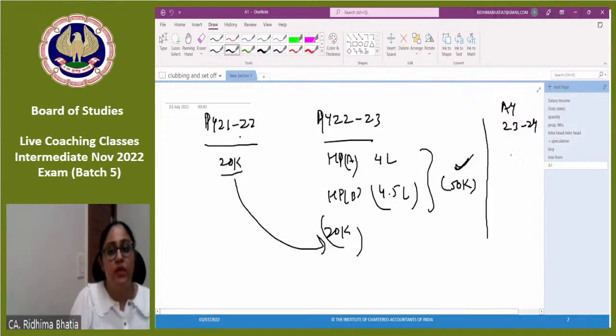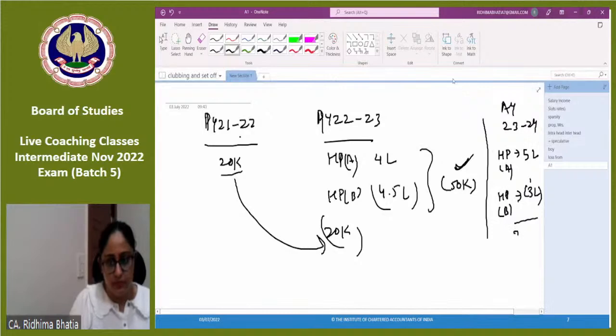Please listen carefully. Now in assessment year 23-24, suppose my house property A has an income of 5 lakhs and house property B has a loss of 4.5 lakhs.